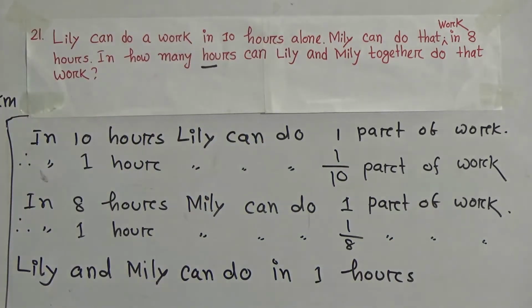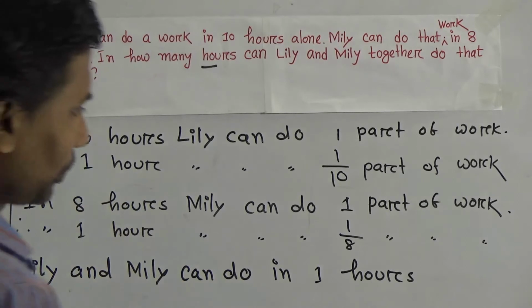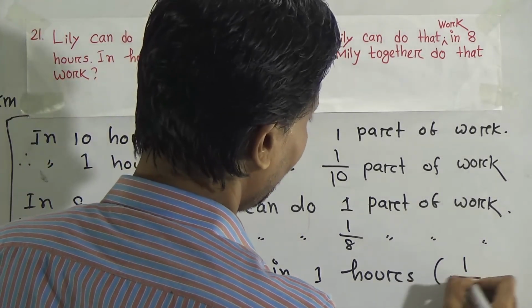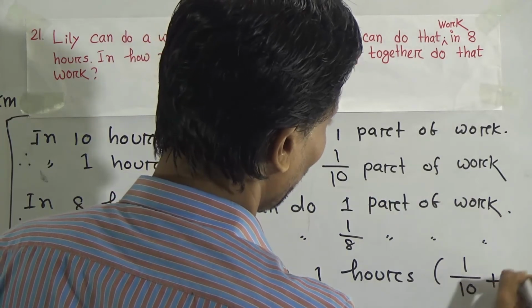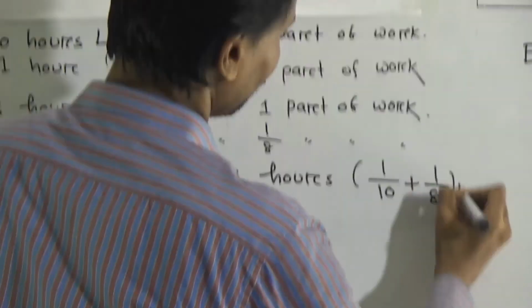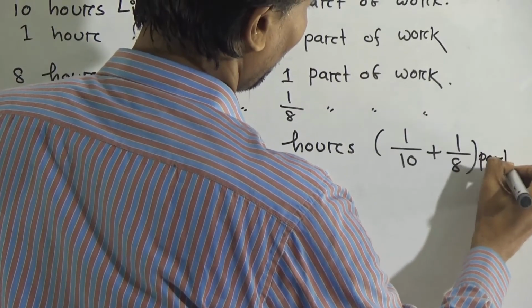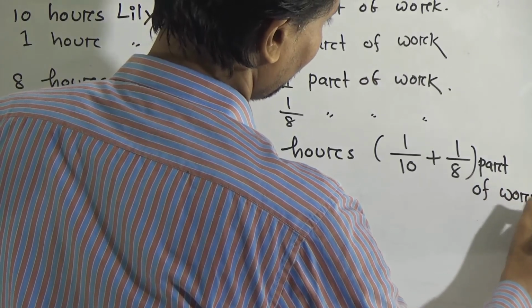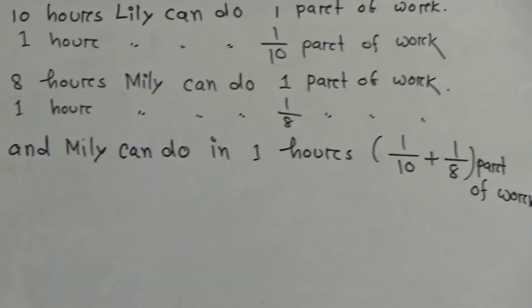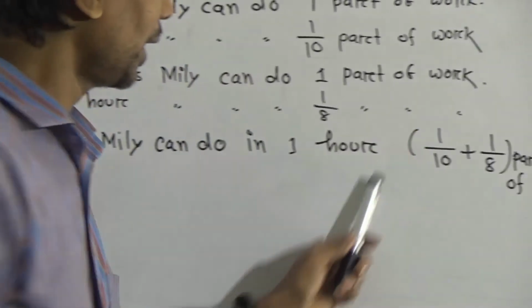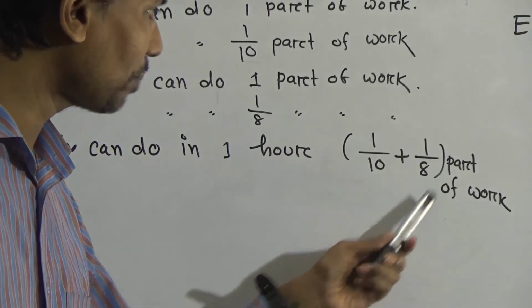Lily and Millie can do in 1 hour 1/10 plus 1/8 part of work.